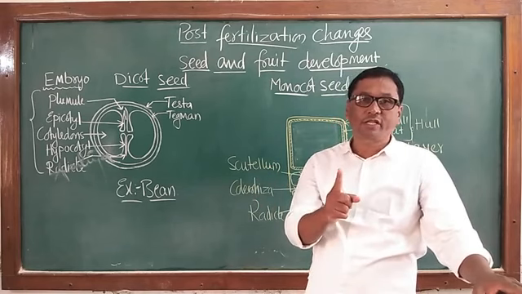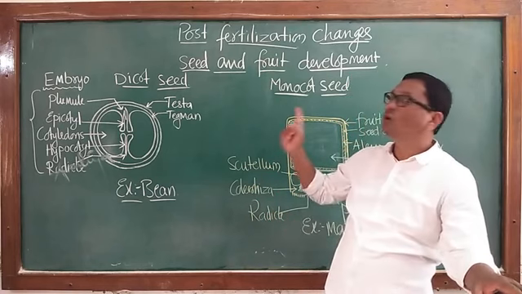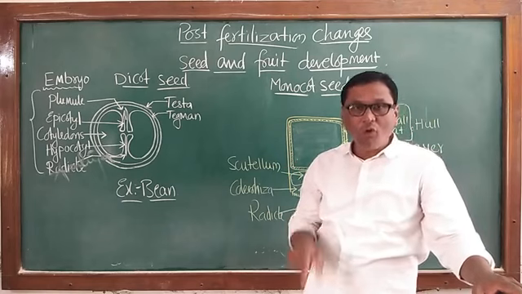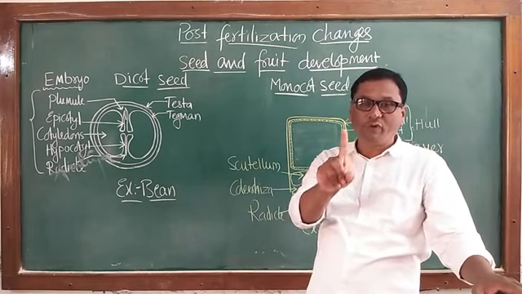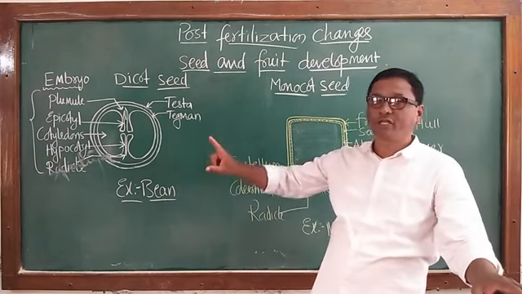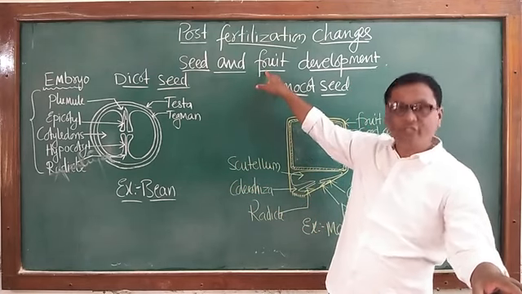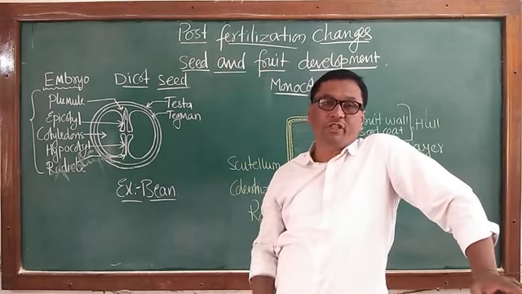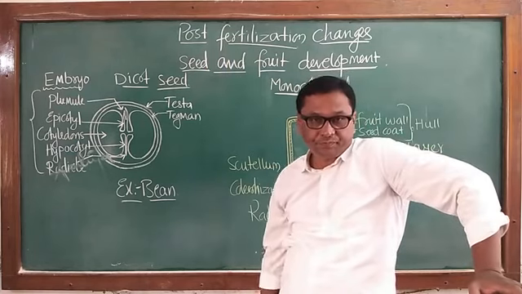The only structure which remains on the flower is the ovary. Within the ovary, ovules are present, and these two structures of the flower, after fertilization, slowly metamorphose: the ovary changes into fruit, and the ovules present within it change into seeds.